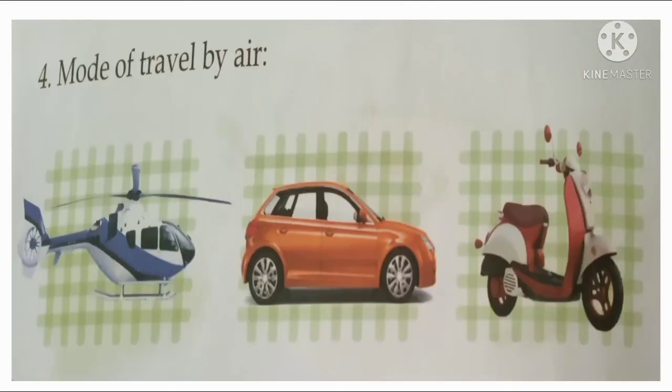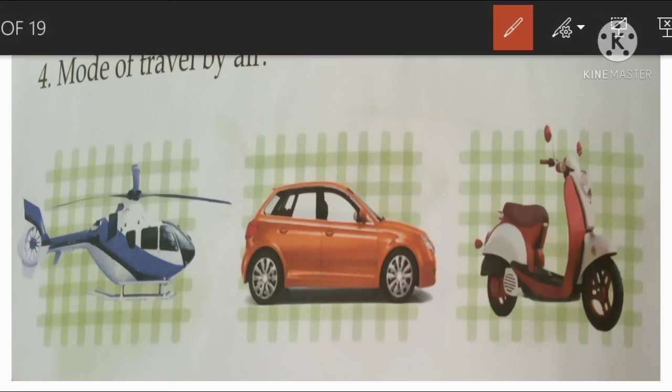Fourth one, mode of travel by air. Which one travels by air? Here which one is the air transport? Helicopter or car or scooter. Which one is air transport here? That is helicopter. Circle the helicopter.